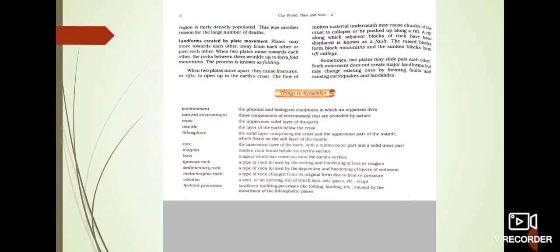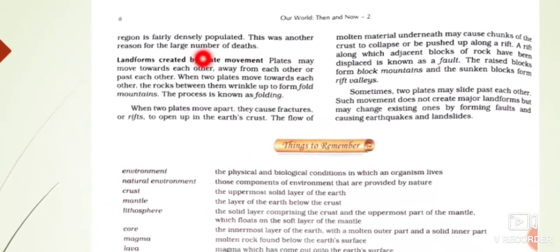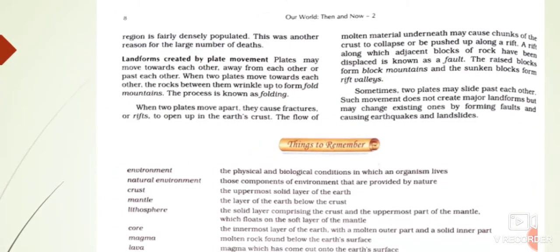And now, children, we are moving to the last part of our chapter, that is landforms created by the land movement. So let us see what type of landforms are formed here. Landforms created by the plate movement. Mountain building.